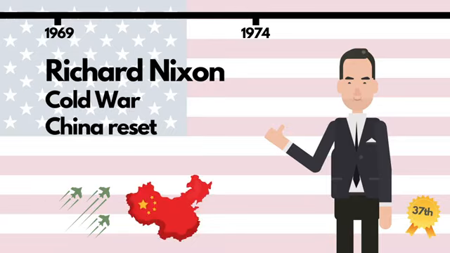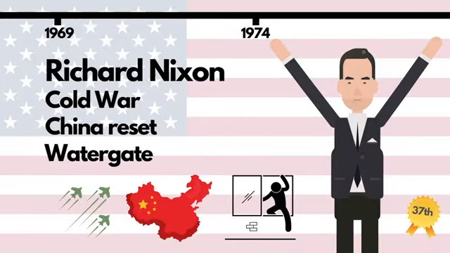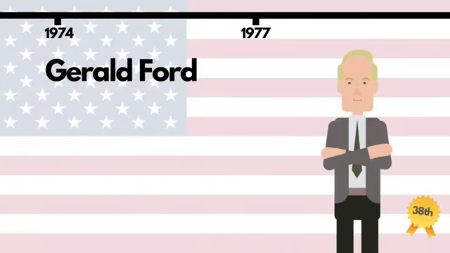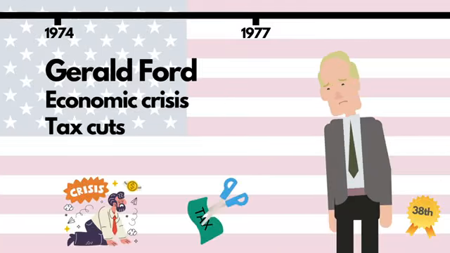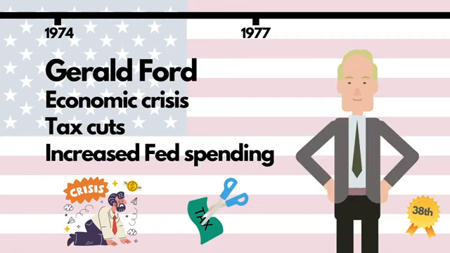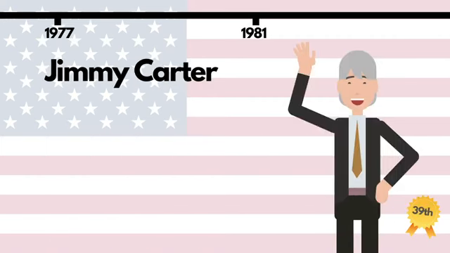Back at home, many of his domestic policies were blocked by Congress. His presidency ended in disgrace, with him resigning in 1974 after the Watergate scandal. Very much the post-Nixon president, Ford proved unpopular for pardoning his predecessor and presiding over the worst economic crisis since the Great Depression of the 1930s. Domestically, he tried to buoy the economy with tax cuts and increased federal spending before losing to his successor, Jimmy Carter.